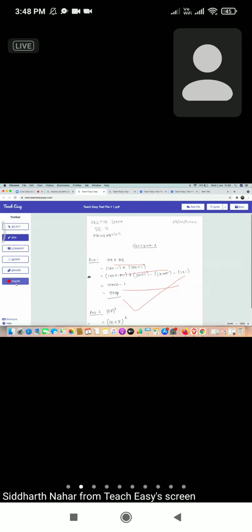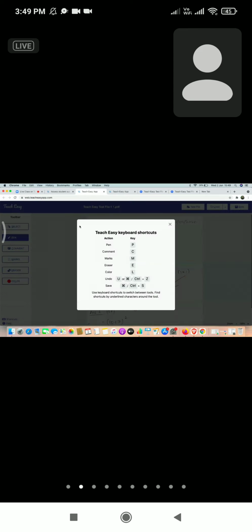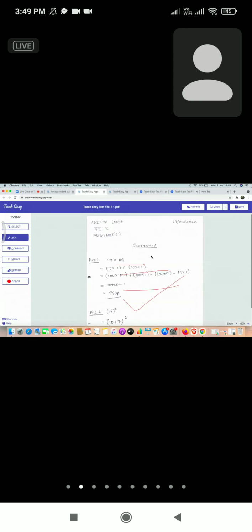One more thing I can share is that there is a quick help toolbar for keyboard shortcuts. On your left bottom there is a keyboard shortcuts option. If you click here, all the keyboard shortcuts will show up. For pen it is P, comment C, marks M, eraser E, and so on. For comment, it is C. I'm not going to the toolbar to enable comments; I'm pressing C on my keyboard. See, when I press C, the toolbar changes for comment, and I can write a comment.